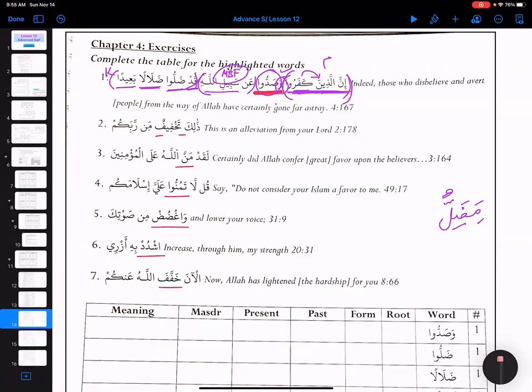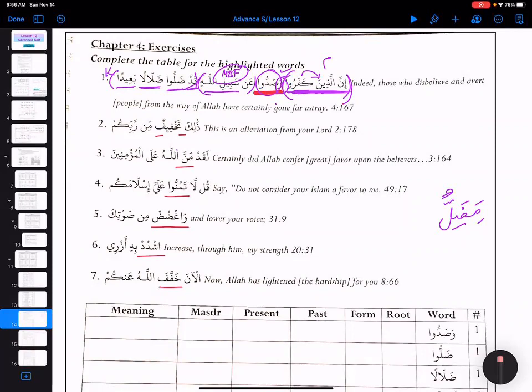Khaffif. So there will be 3, right? خفف، خفف. No, because it's not ending on shadda, right? When it ends on shadda, then we're going to have 3. This is normal. Family 5 is normal, they don't have 3. So it will be khaffif, la tukhaffif, and then mukhaffaf, mukhaffafun. Okay, so this is how it will go.